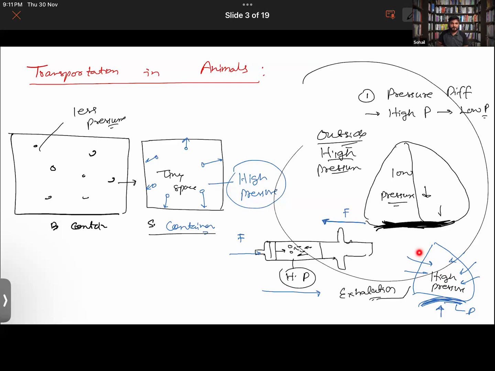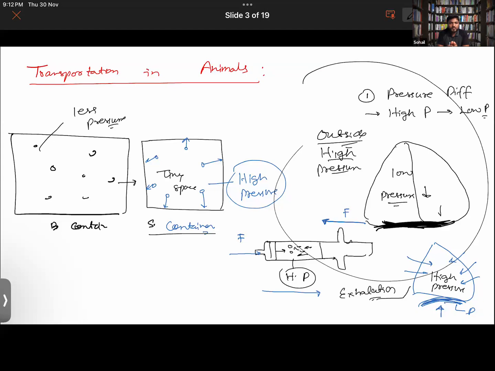Yes, sir. Can you repeat what you said? I said that while I'm exhaling the air out, in doing that exercise, what basically happens? The chest cavity becomes smaller. How? The muscles will be pulling back the rib cage. The diaphragm will move upward, right? So thereby the chest cavity is now reduced. The space is now smaller. The air inside the chest cavity is now in a smaller space. So a small space means high pressure, right? Yes, sir.